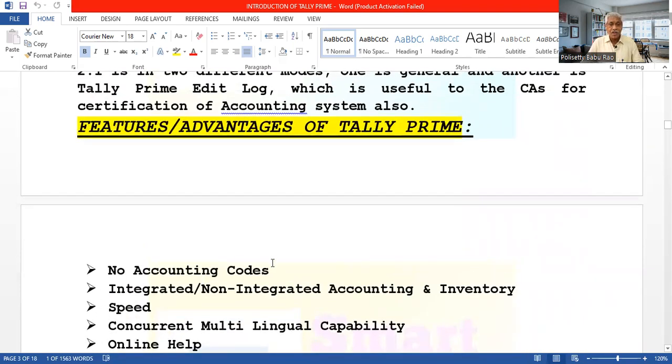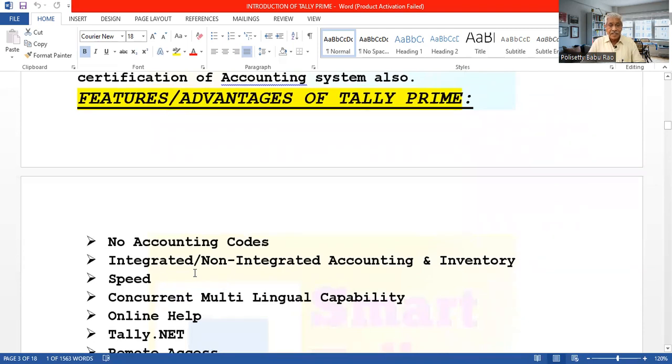Number one, no accounting codes. There is no huge and complex programming, no complex accounting codes. Then integrated or non-integrated accounting and inventory. Some businesses have inventory, that means they deal with goods. Some businesses will not have any inventory; they may be service organizations.